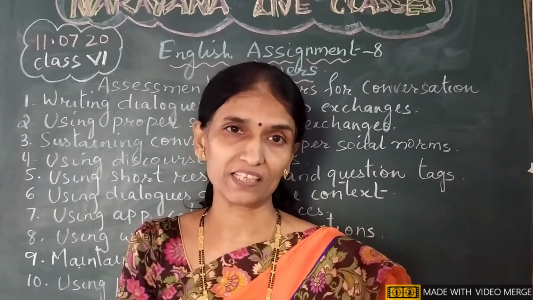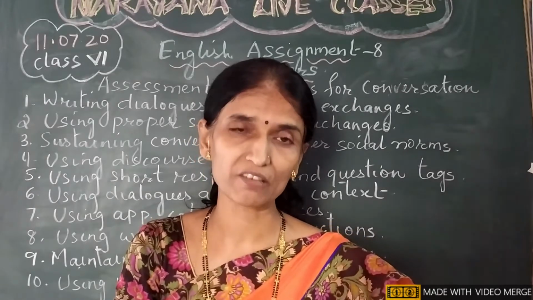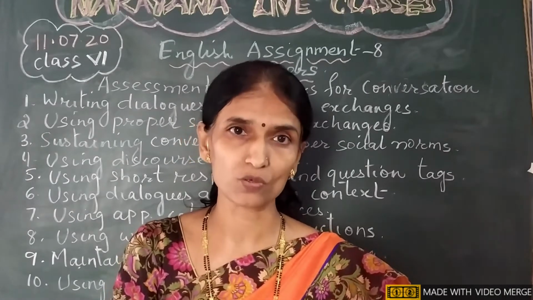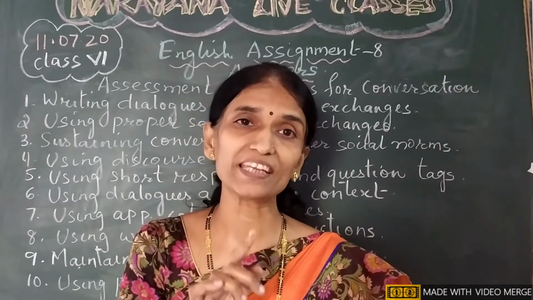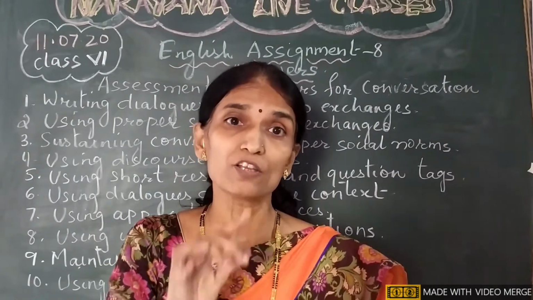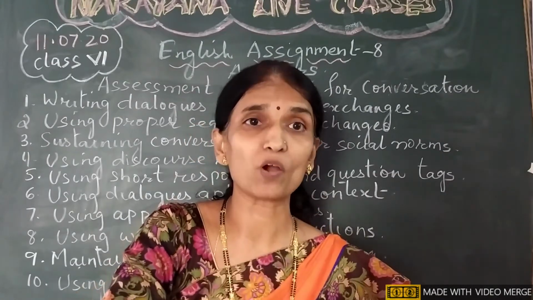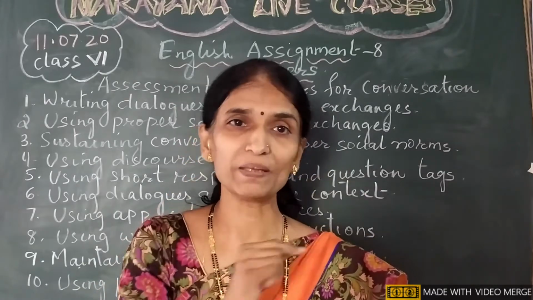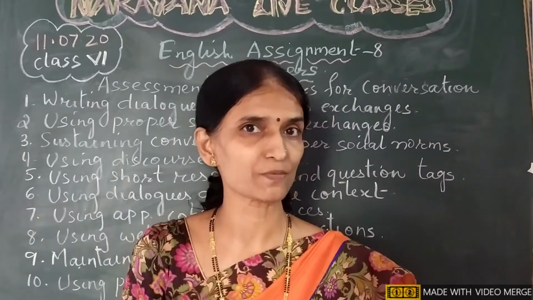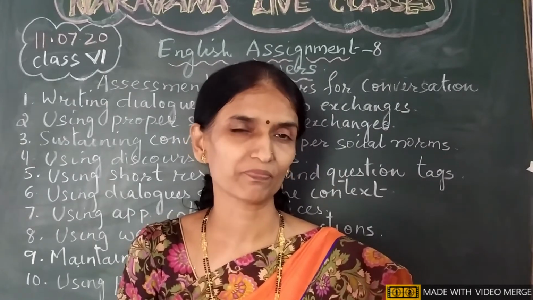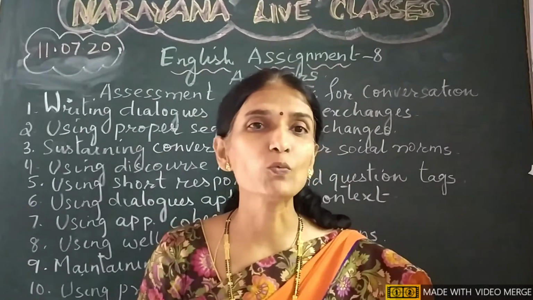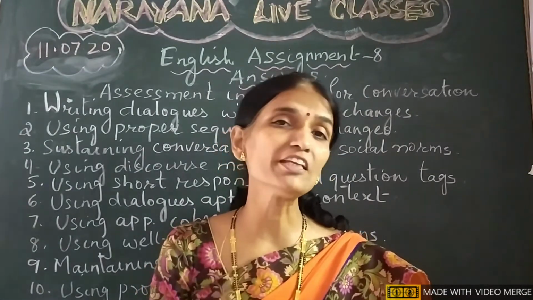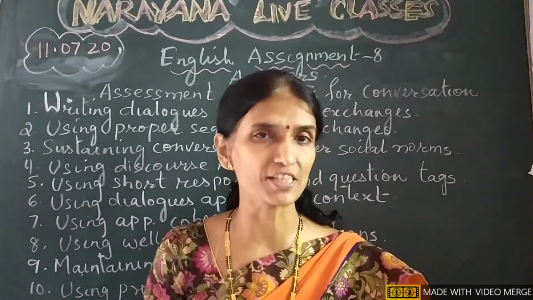So, for creative writing, that is the conversation given in the assignment, we need to know the assessment indicators for the discourse. For conversation, we have 10 assessment indicators. Creativity lies in how you develop the conversation, but to write a conversation, you should know the assessment indicators. Now we shall discuss the 10 assessment indicators that we need to bear in mind while writing a conversation.